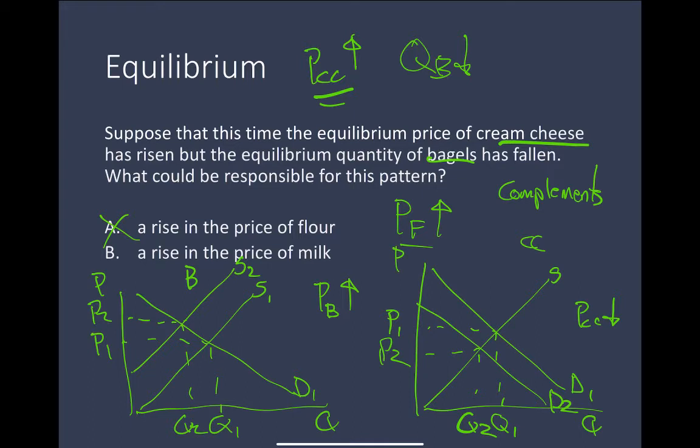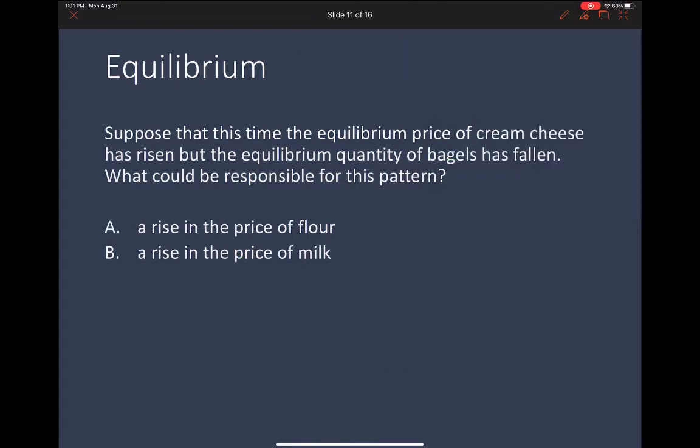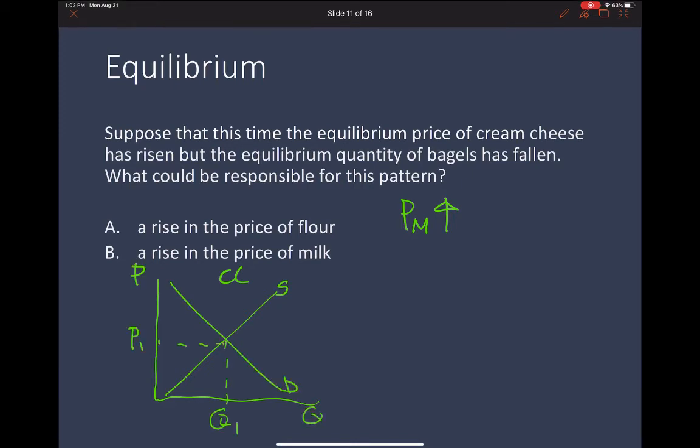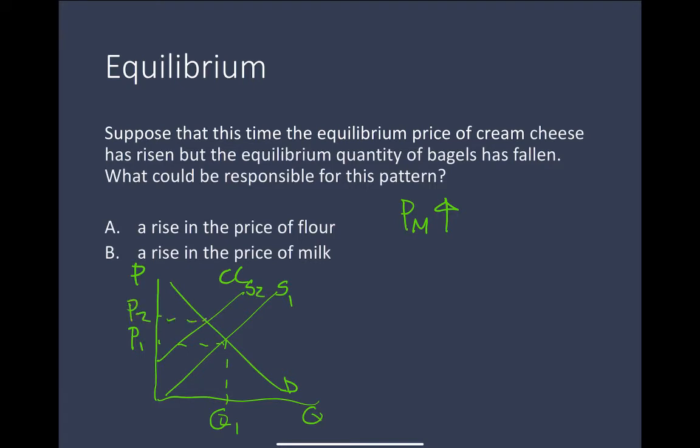So let's go ahead and look at B now, a rise in the price of milk, and see if that's correct. So if there is a rise in the price of milk, we know directly that's going to impact the cream cheese market because that is an ingredient in cream cheese. And so the supply of cream cheese is going to decrease.